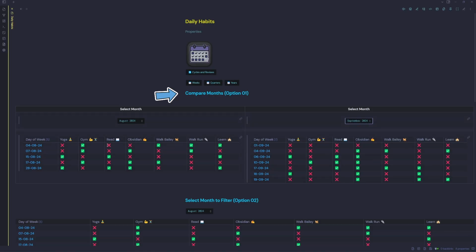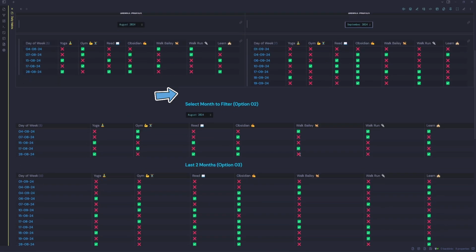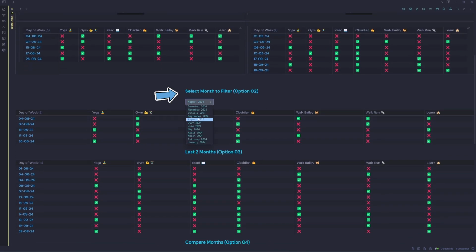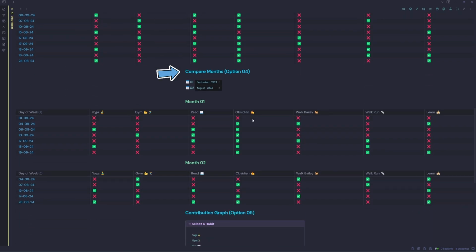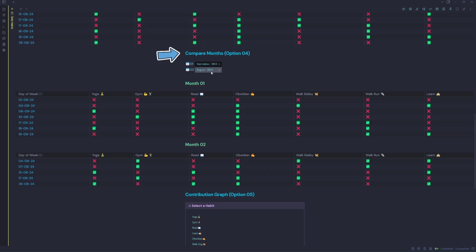And then you can just see your habits from the 2 months, whether you've increased or decreased, so that you can keep on track. The other option is you just select the month that you want to filter. It's just 1 month at a time. Third option is you can do the last 2 months. So it's just a static last 2 months. Some people might like that. The fourth option is pretty much the same as the option above, where you compare the 2 months, but instead of side by side, there's one here and there's one below.